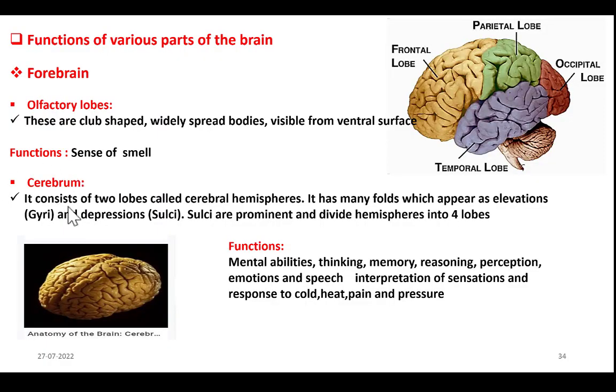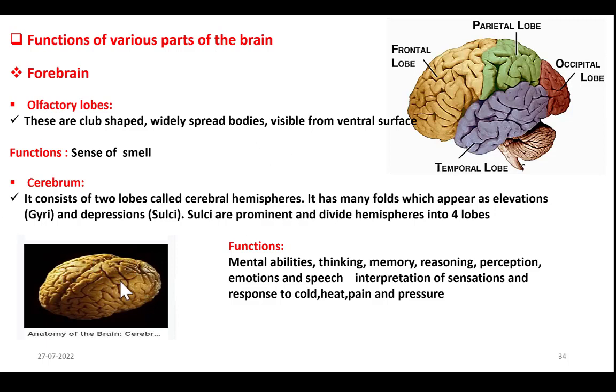Now coming to cerebrum, it consists of two lobes called cerebral hemispheres. So this is cerebrum, it has a middle cleavage, and this cleavage divides cerebrum into two hemispheres. This is left cerebral hemisphere and this is right cerebral hemisphere. And whole of this cerebrum has many folds which appear as elevations and depressions. Depressions are these gaps. Elevations are called gyri, whereas the depressions, the gaps, are called sulci. Sulcus is singular, whereas sulci is plural.